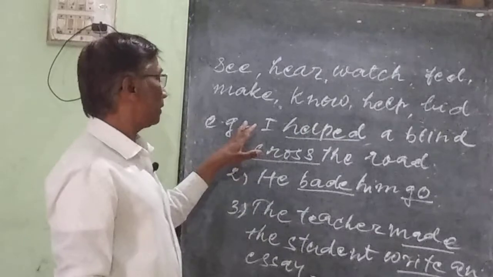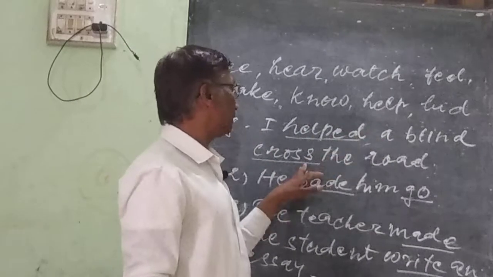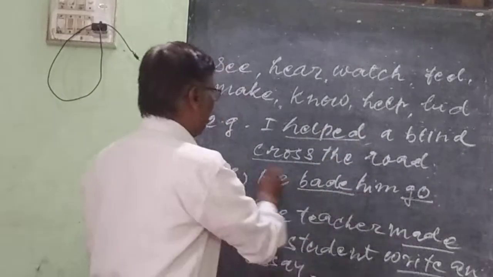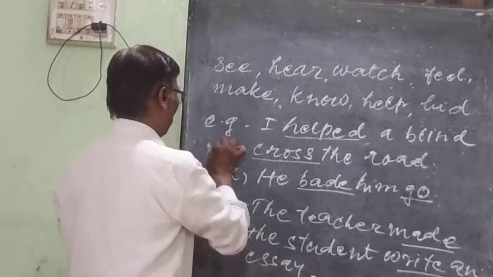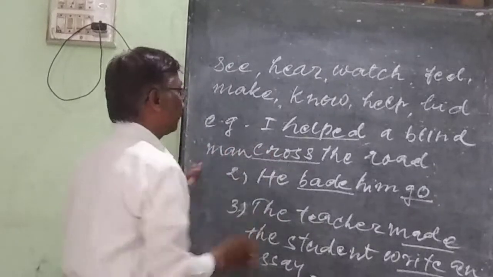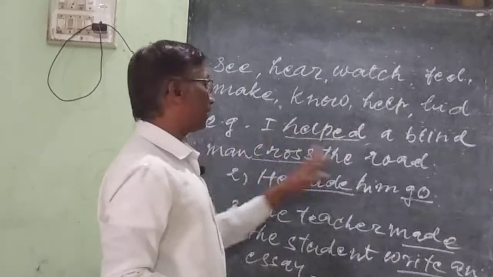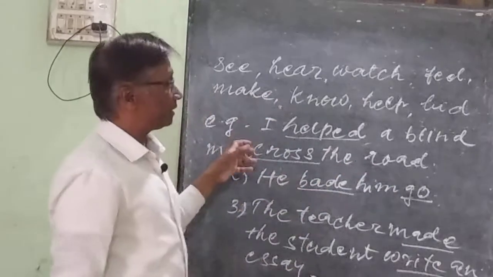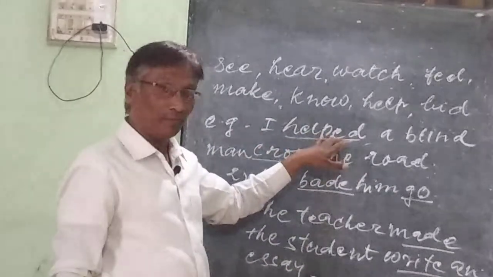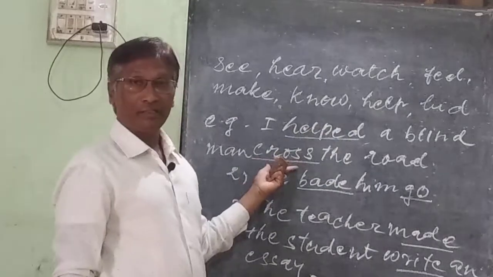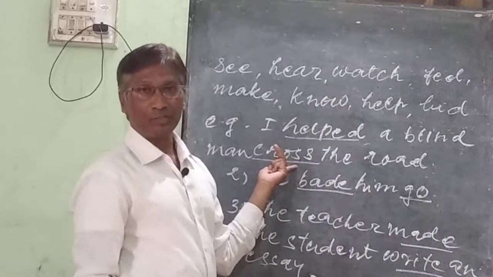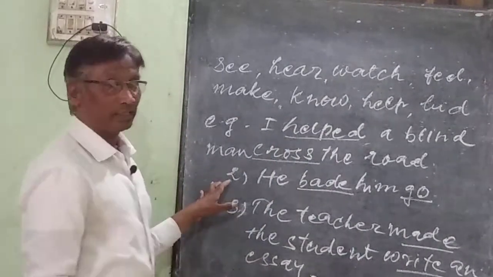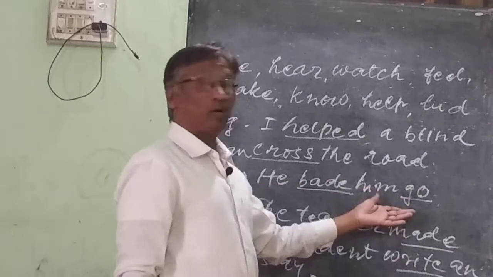The first example is, I helped a blind man cross the road. In this sentence, helped is the verb and cross is the bare infinitive we have used. In the second sentence, he bade him go.